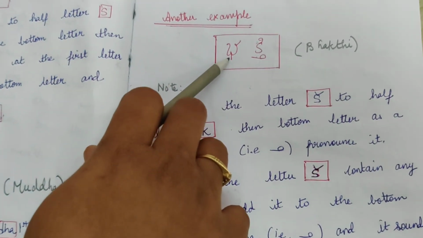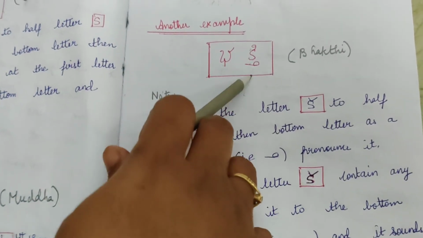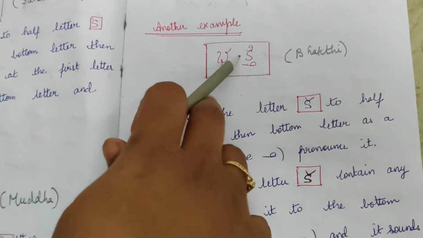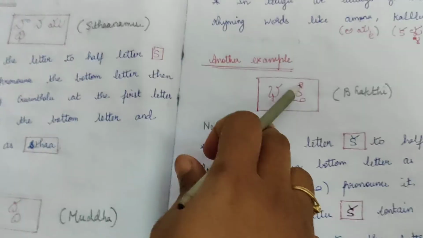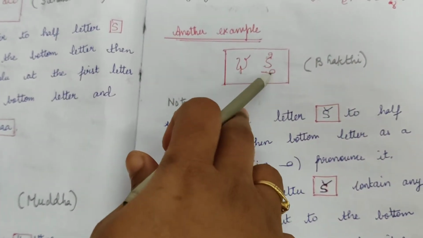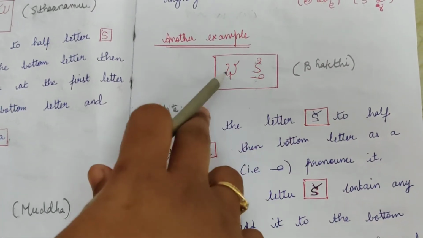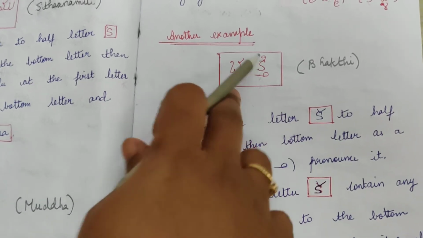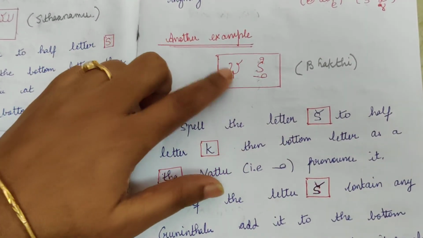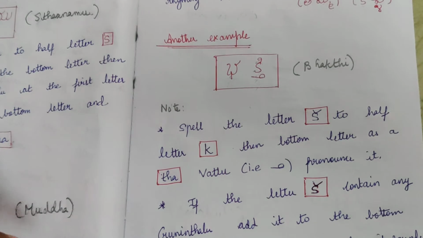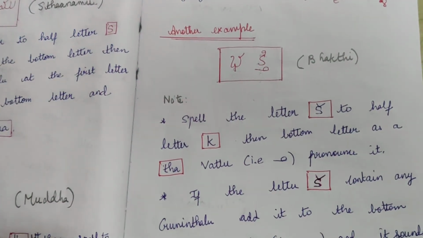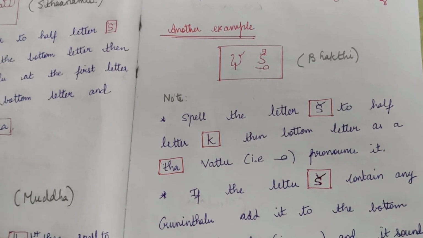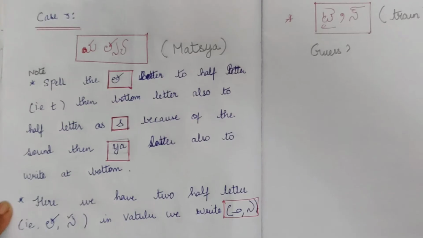So this is Ba, second Ba. 'Ik', Ti, Ba, Ta Vattu. Here we have one Guninthalu for it, so it becomes Bhakti. You have Kudi Dirgham. Bhakti. Okay friends, this is how we have Vattulu pronunciation, and why you have to go to the bottom.